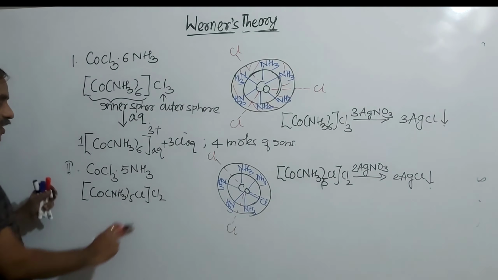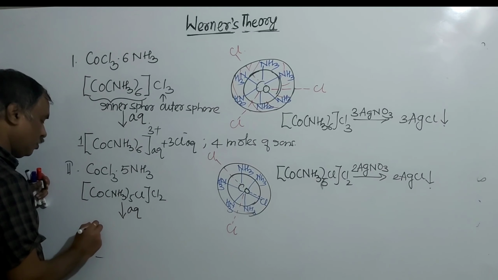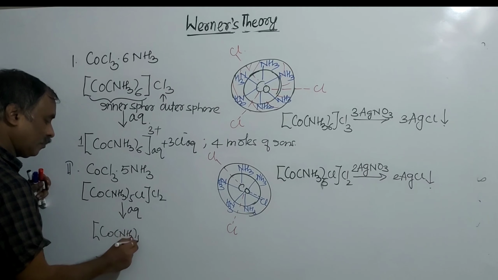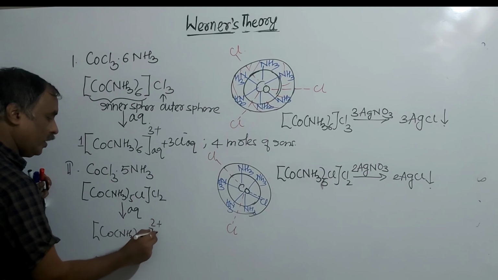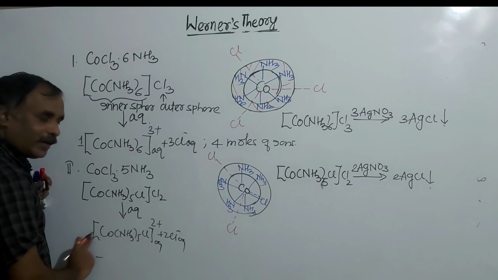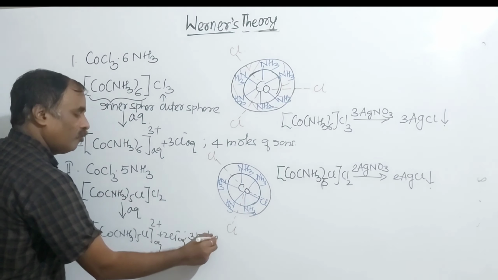How many moles of ions are there? In aqueous medium, here formation of ions, here plus 2 and here 2 Cl minus. 1 mole of cation and 2 moles of anion, so 3 moles of ions.